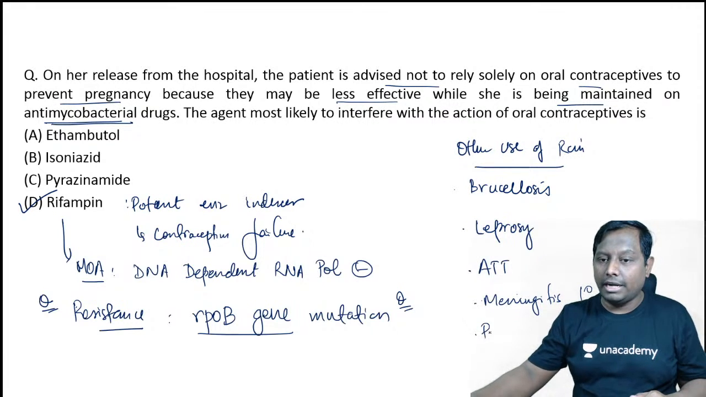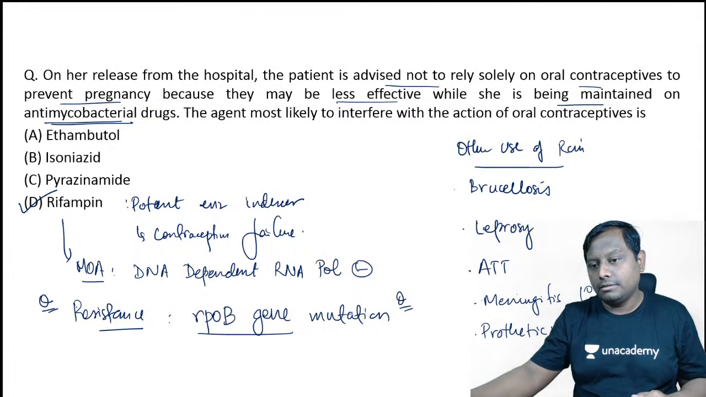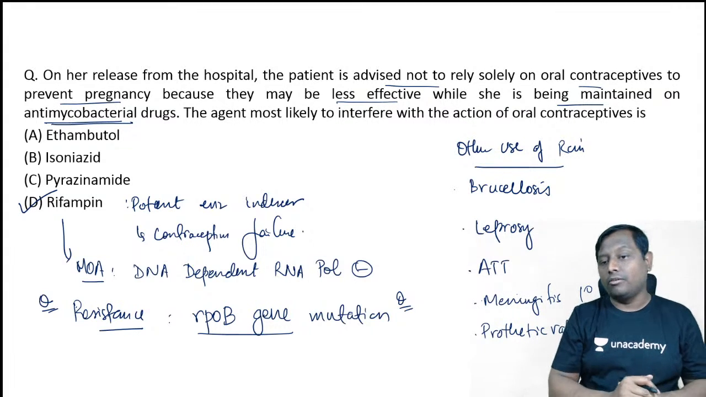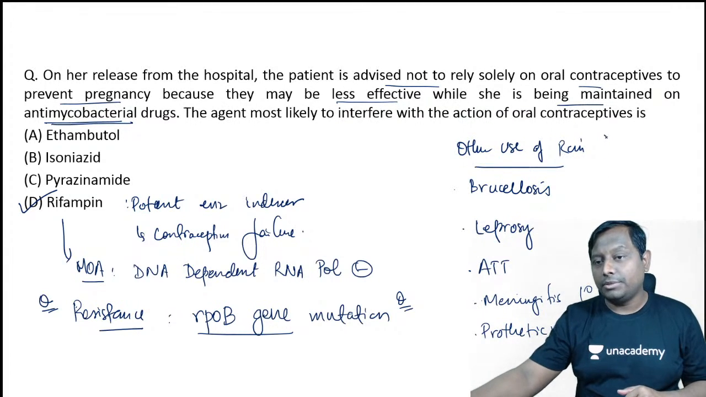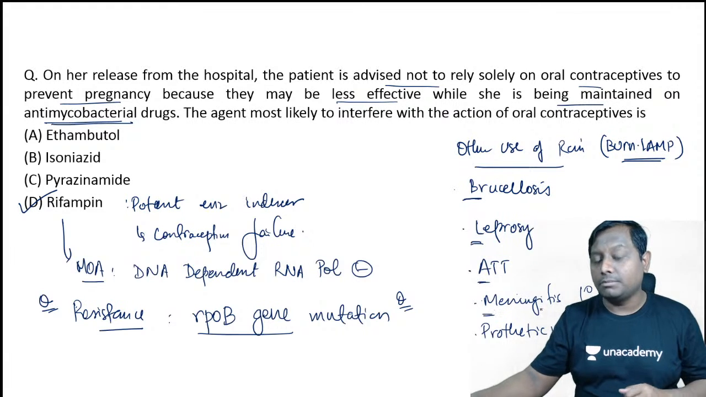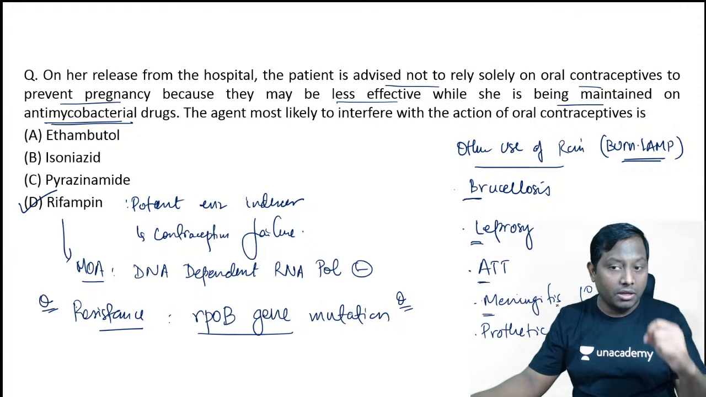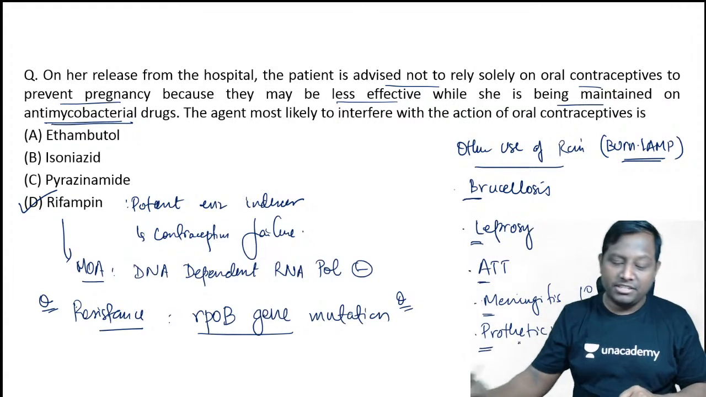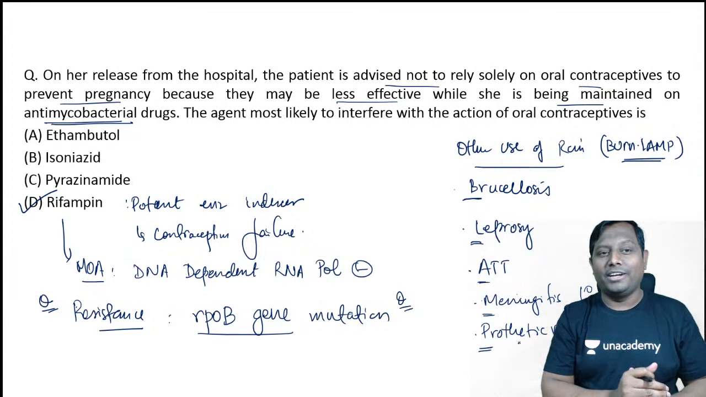Prosthetic valve endocarditis, right? In that condition also it can be used. For rifampicin, you can very simply remember the mnemonic, BLAMP. So brucellosis, leprosy, ATT, meningococcal meningitis prophylaxis, and P stands for prosthetic valve endocarditis. All right.